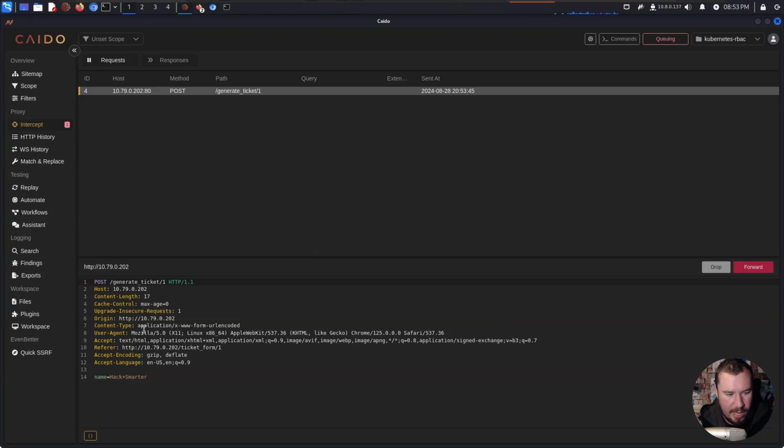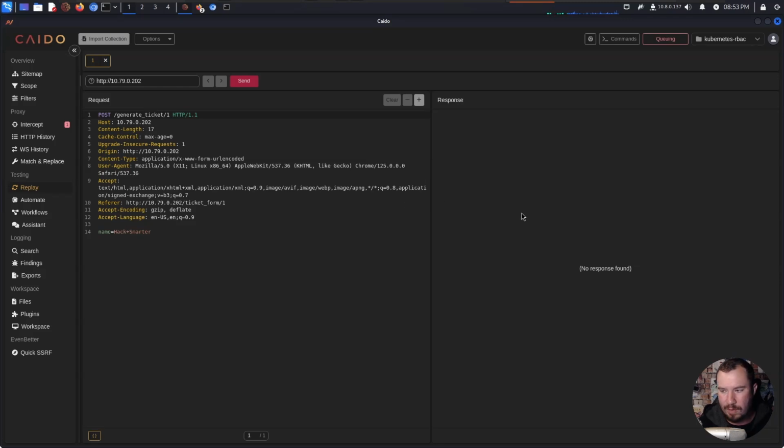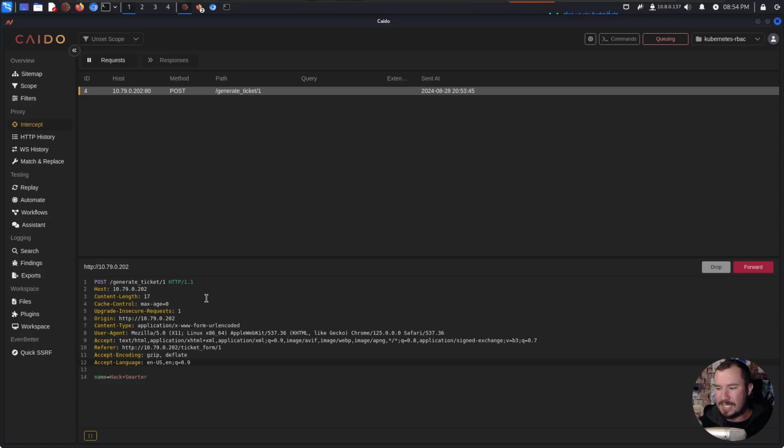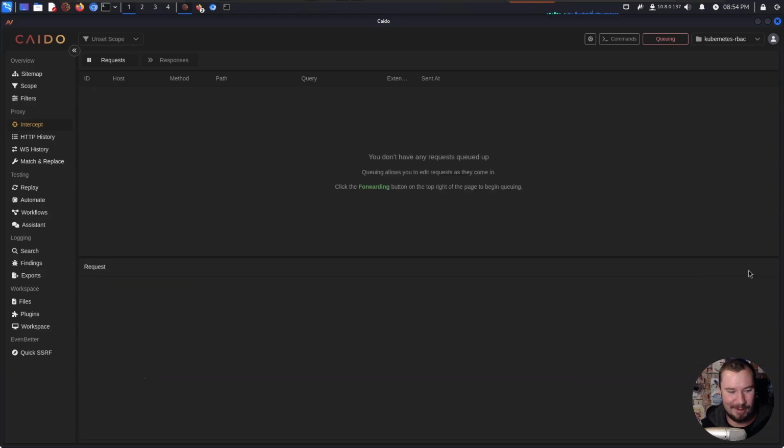So we have a POST request that passes our name to it. What I'm going to do is send this to what's called Replay with Ctrl+R on my keyboard, so we can replay this request over and over again and see what responses are going on. I know the CVV is three digits, but my CVV is 1337 because that's how elite of a hacker I am, and it let me do it. So we're going to go with it. Let's go ahead and forward this request on.